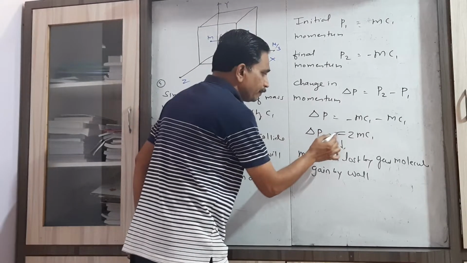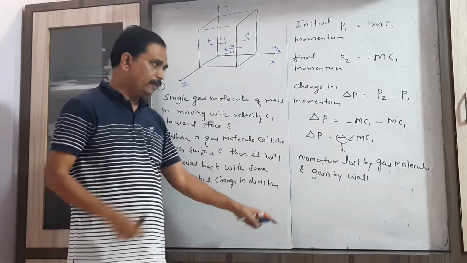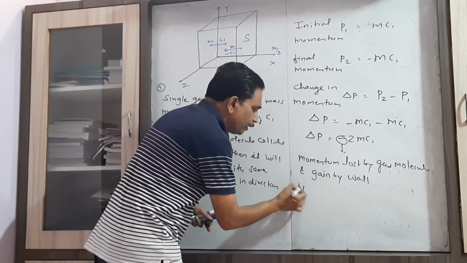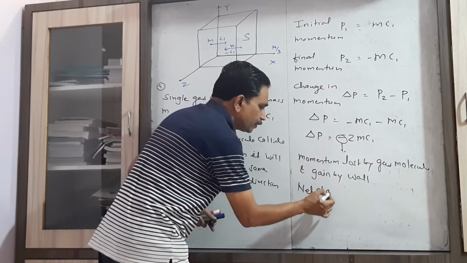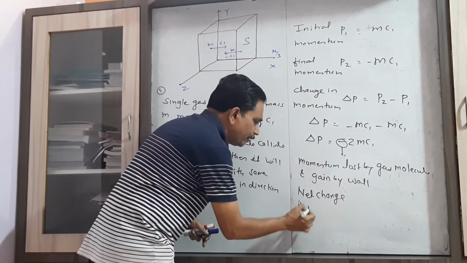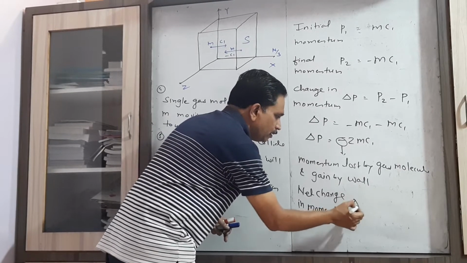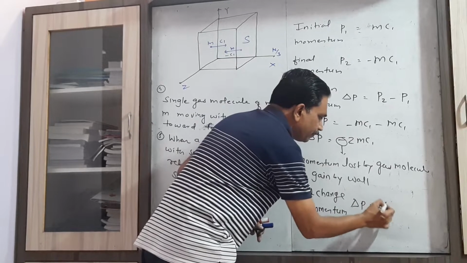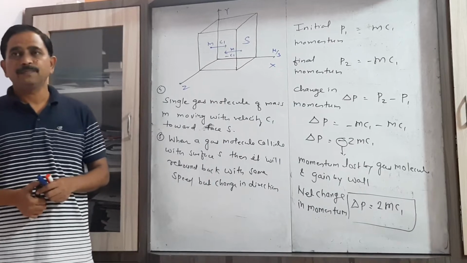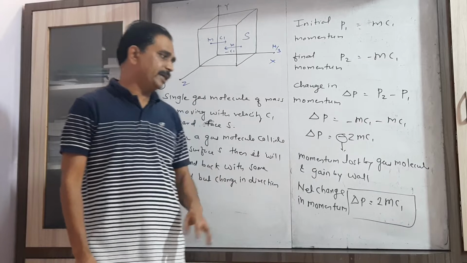This negative sign shows that momentum is lost by the gas molecule and equal momentum is gained by the wall. So the net change in momentum is equal to simply twice m c1. This negative sign only shows momentum lost by the gas molecule and equal momentum gained by the wall.